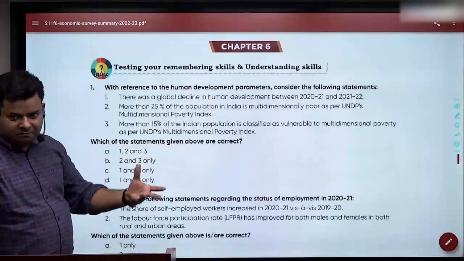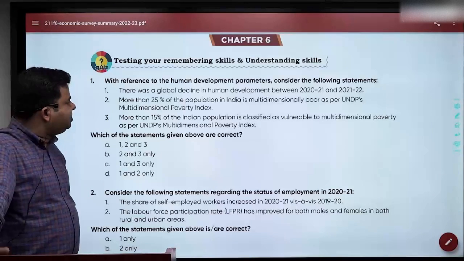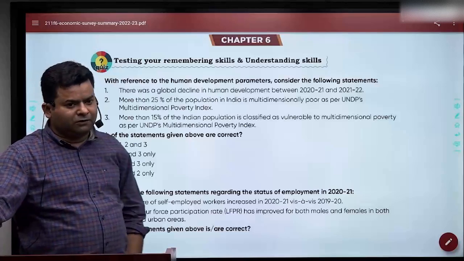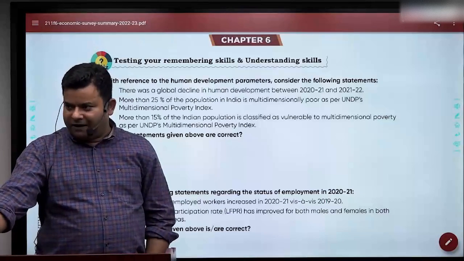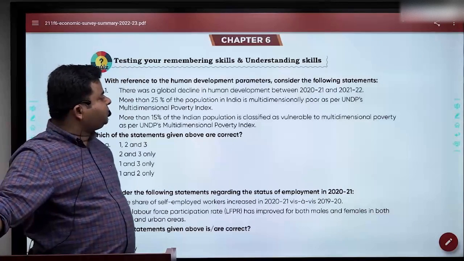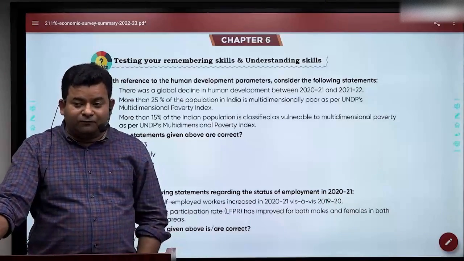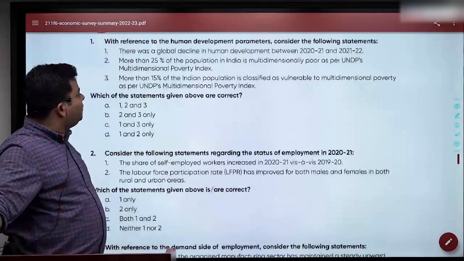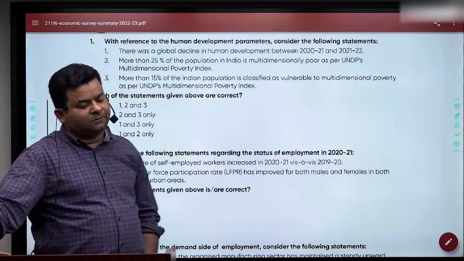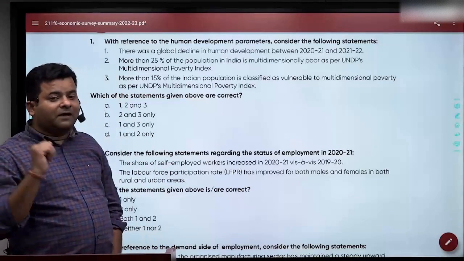You tell me whether you are making sense or not. With reference to the human development parameters, there was a global decline in human development between 2021-22. Is that right or wrong? Right, because we all were falling. More than 25% of the population in India is multidimensionally poor. Is how much? 16.4. And third is, more than 15% of Indian population is classified as vulnerable to multidimensional poverty, MPI report.